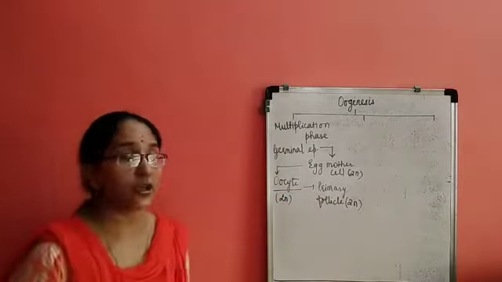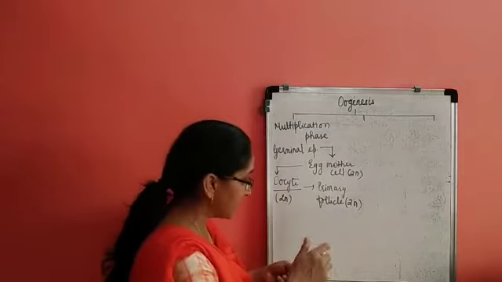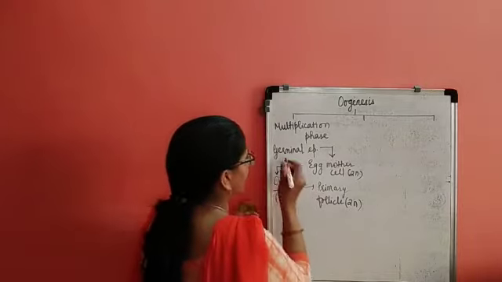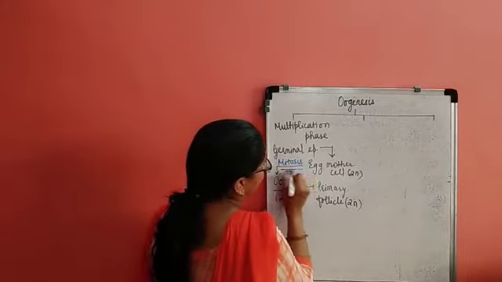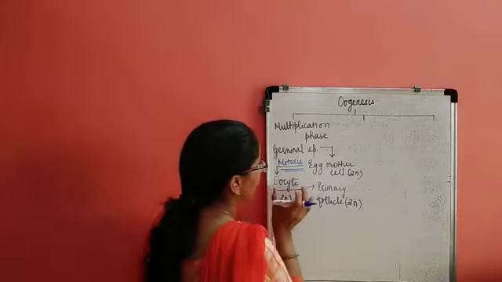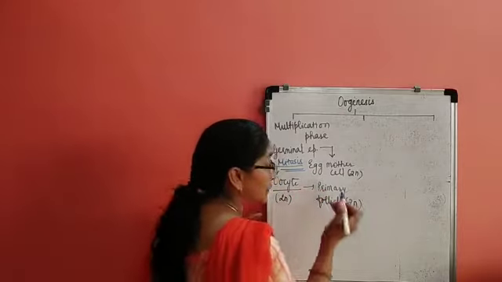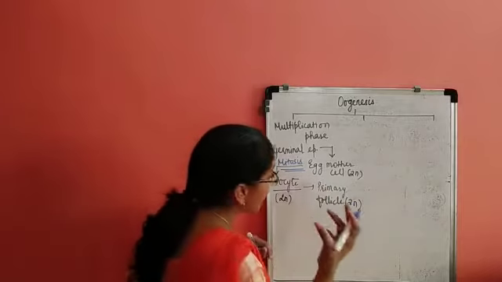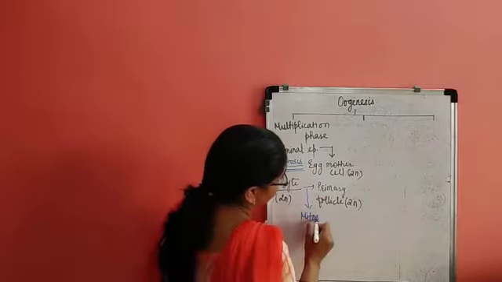So when we talk about the multiplication phase, it involves the simple process of mitosis, where the egg mother cell undergoes multiplication. By mitotic division it forms a large number of oocytes, which produce a large number of primary follicles undergoing the process of mitosis.